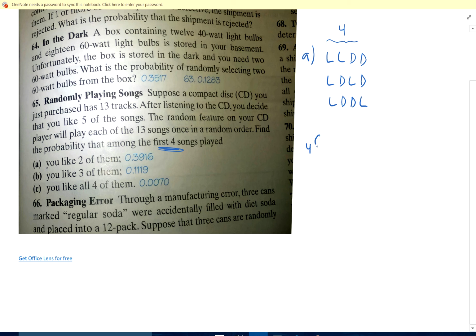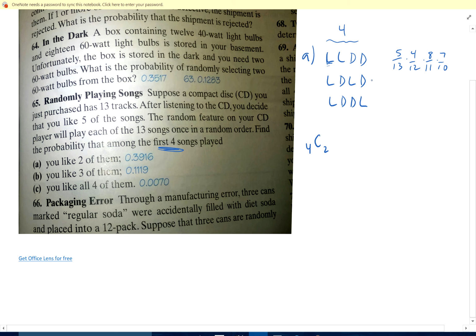Well, that's 4C2. Now this kind of looks like it's binomial, but it really isn't, because is the probability that you like a song constant? Here the probability that I like a song is 5 out of 13, and then 4 out of 12. The probability I dislike a song would be 8 out of 11, and then 7 out of 10.